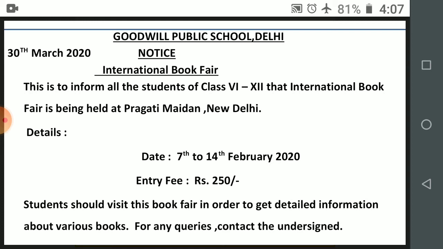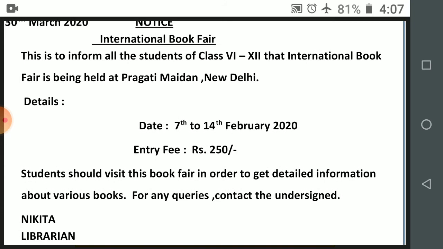Let's see details. Here the details are date 7 to 14 Feb. See, time is missing. Time has to be mentioned here. So you can mention the timings 10 a.m. to 5 p.m. and entry fee, because for an International Book Fair, if we go there, we are required to pay an entry fee.